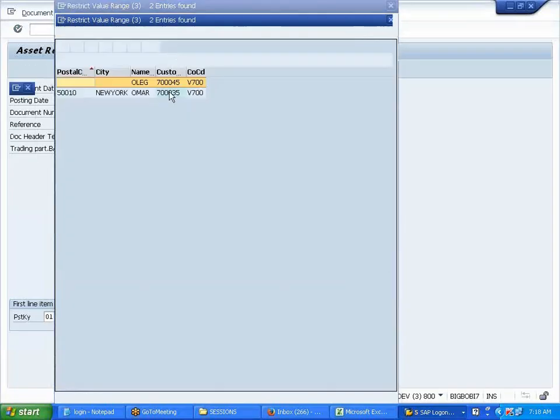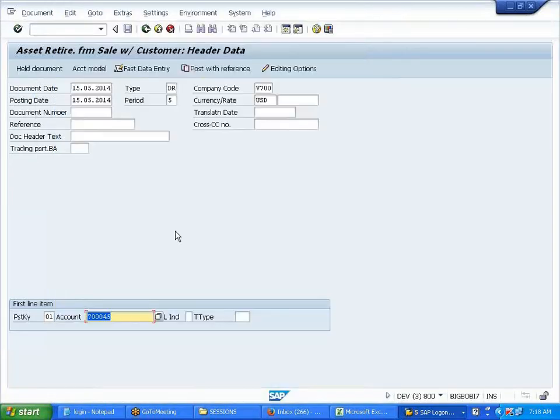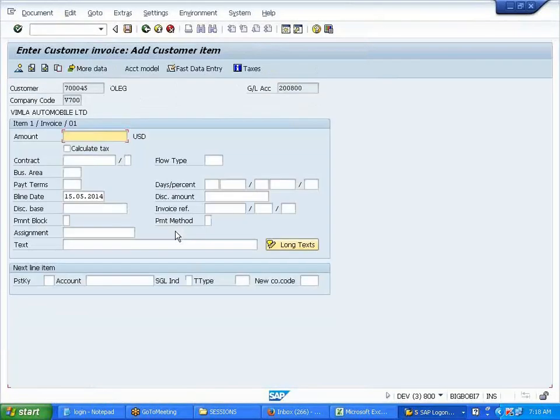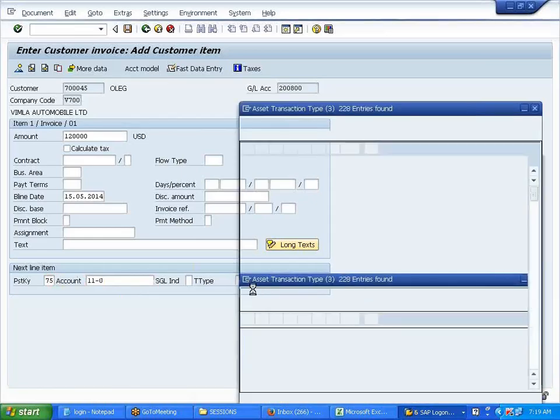Customer is receiving it, right? Debit. So let's say I want to sell it at the same price, 120. So now what is that posting key? 75. So asset number 11. So you are retiring it, right?